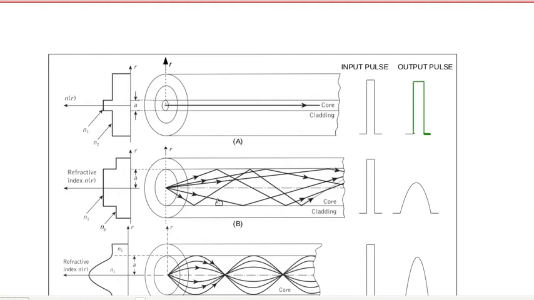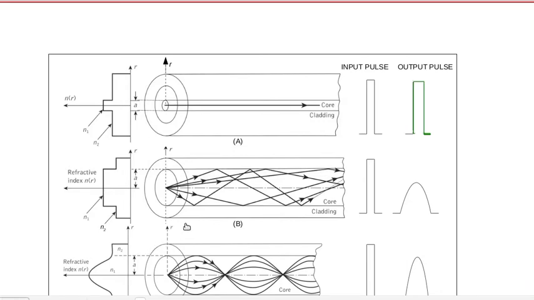The path length traveled by these pulses is different in the core because they follow different modes or different paths. The path length traveled by this pulse is less as compared to the path length traveled by this. As a result, different pulses reach the other end at different times. When at the output these pulses recombine, they give a broadened output signal.